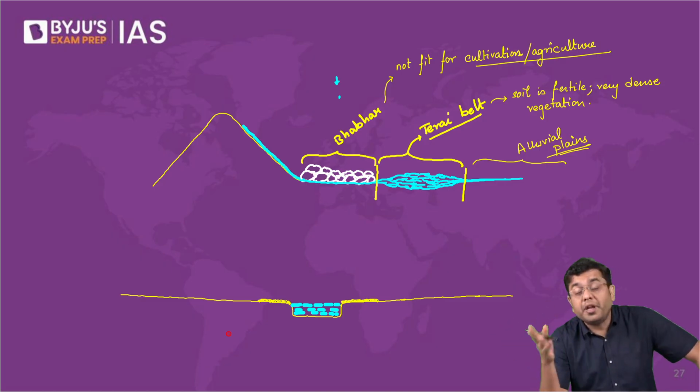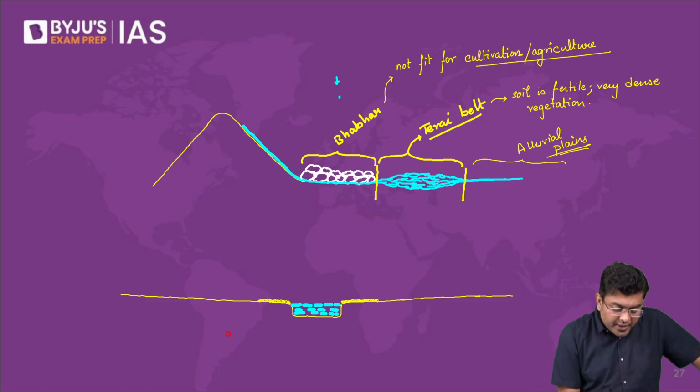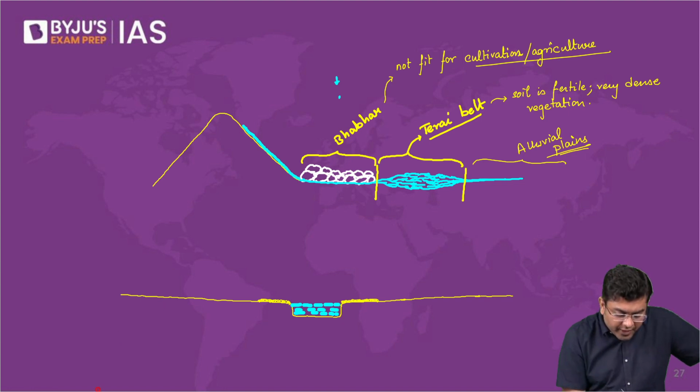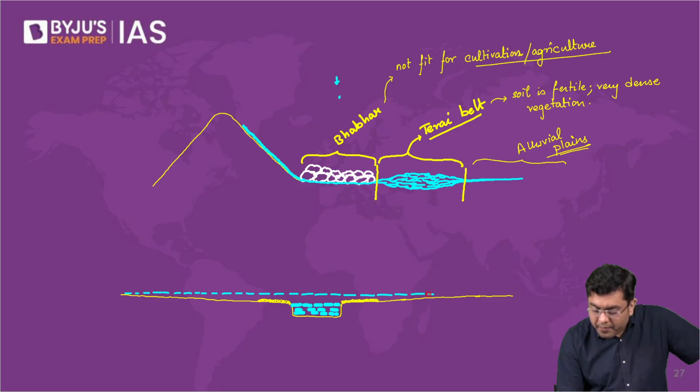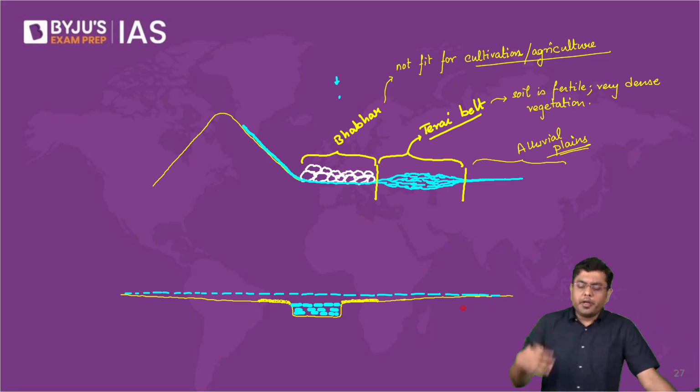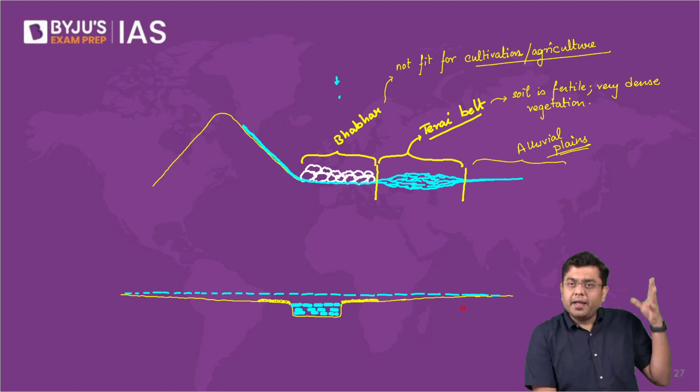But let's suppose every 100 years or 500 years, the river would have flooded to an extremity where the river water would have come to very far off places. Let's suppose 200 years ago or 100 years ago, a flood has occurred where the entire floodplain is drowned.